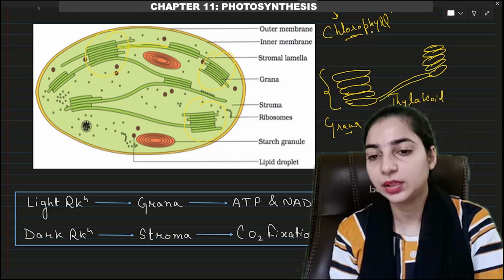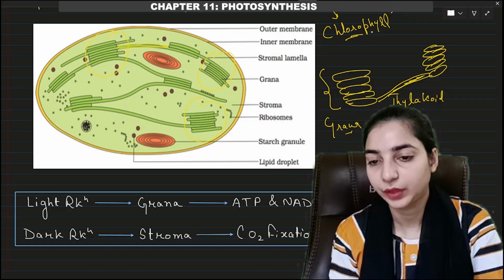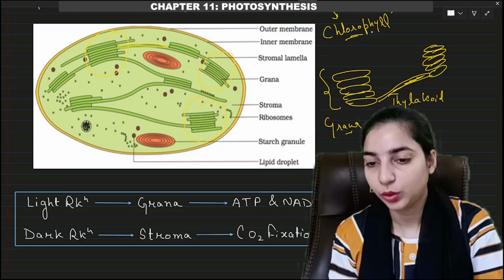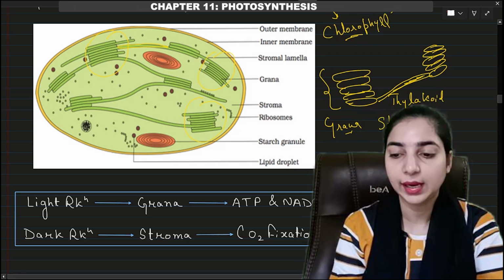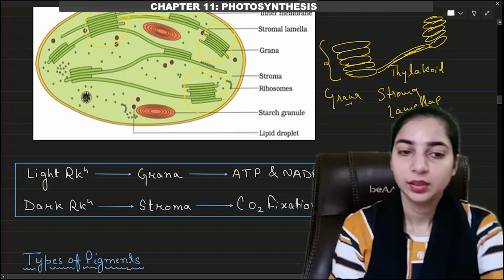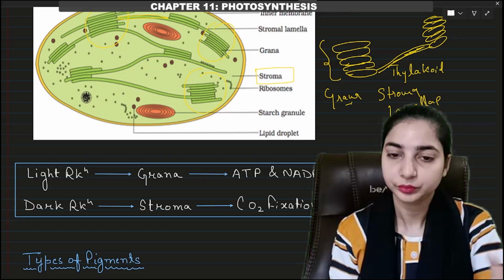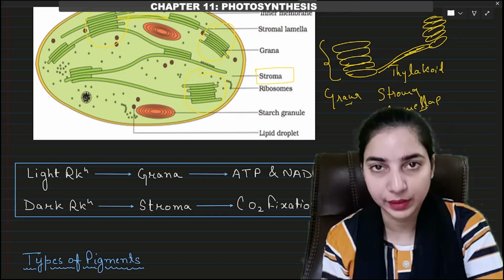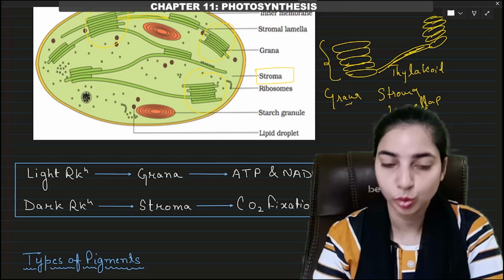These are known as stroma lamellae. What is the function of stroma lamellae? They connect the thylakoid of one grana to the thylakoid of another grana. And the matrix is known as stroma. Stroma is the matrix where various enzymes are present, so some enzymatic reactions take place in the stroma.